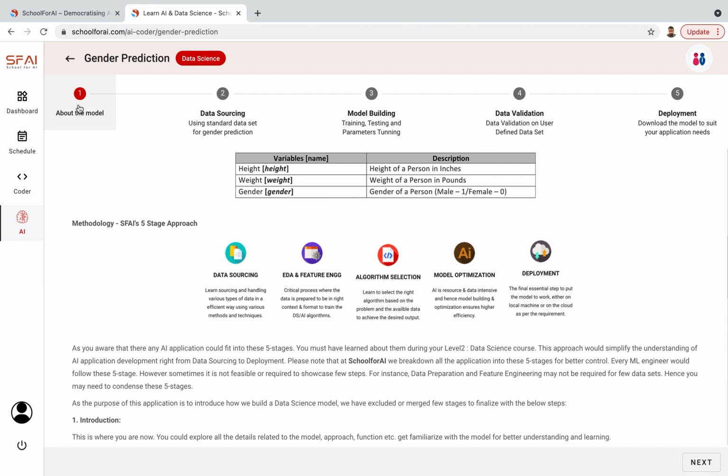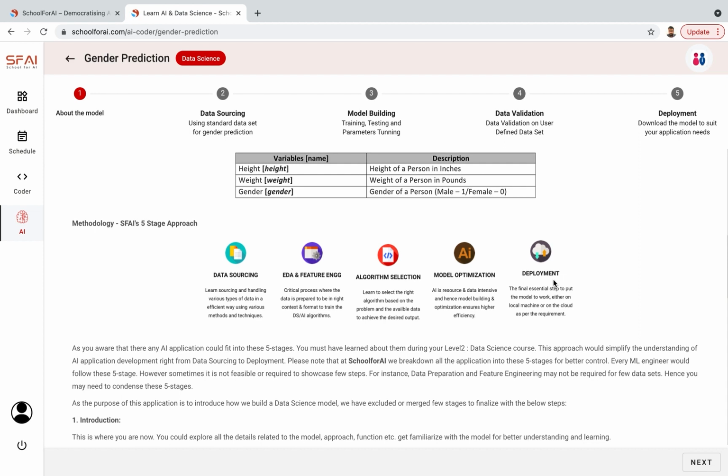We start with learning about the module and then proceed with data sourcing, model building, data validation, and deployment. In data sourcing, we fetch the data, wherever the source could be, and then we say that it is the right data, and then proceed to EDA and feature engineering. We cleanse it, we work on the data, and then extract the right features, prepare the data with predictability power, and we pass on to the algorithm selection, where you select the right algorithm for the right application, and then ultimately you tune or optimize the model to get the maximum accuracy or output.